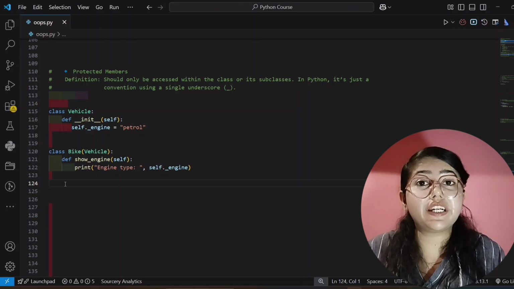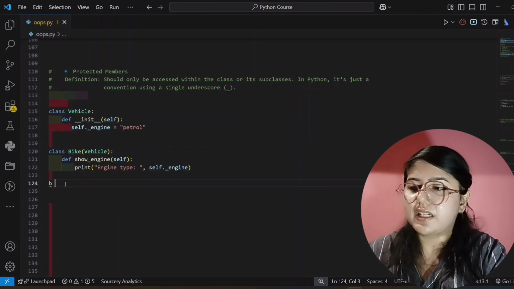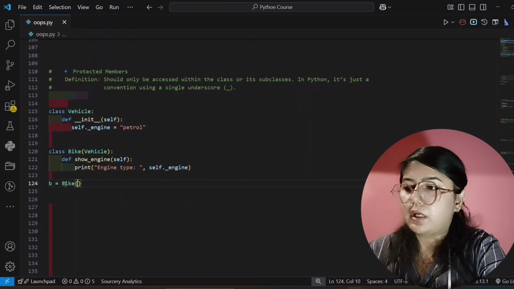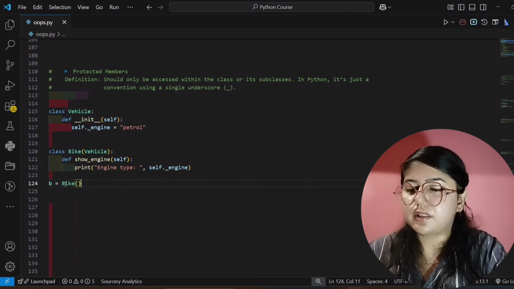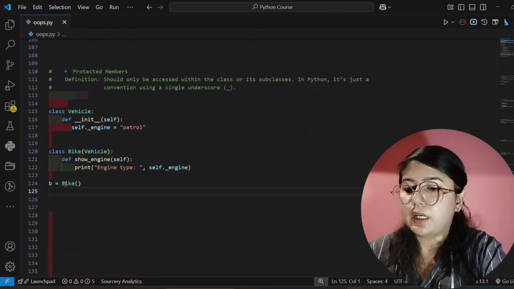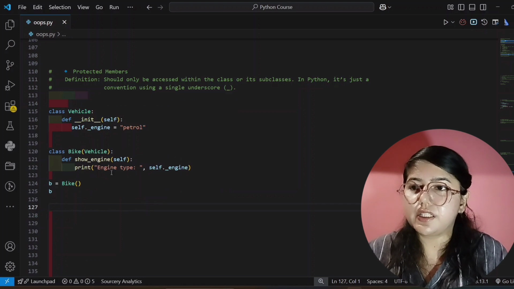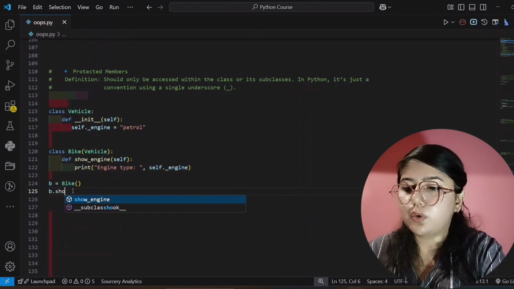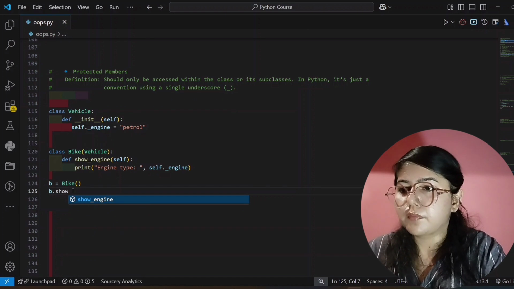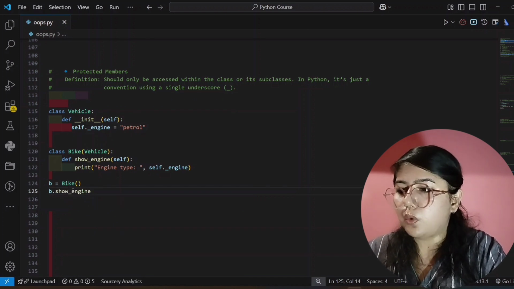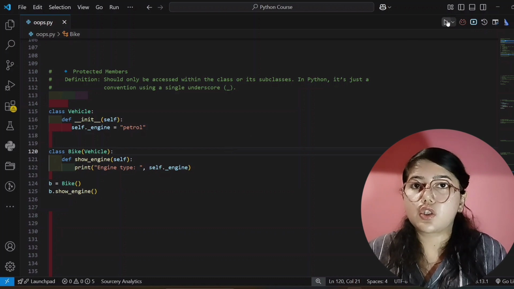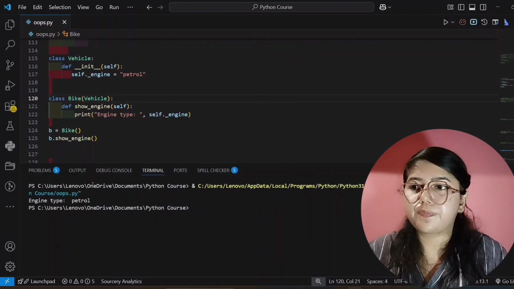Okay, so now we will create an object for this, and I'm giving it the name B. Okay, for the bike, and here I am passing the class name. Okay, because we are printing here in the subclass, and B dot show engine. Okay, and the parenthesis, and now I will run this code. Okay, so let's see what output will come. See here, engine type petrol.